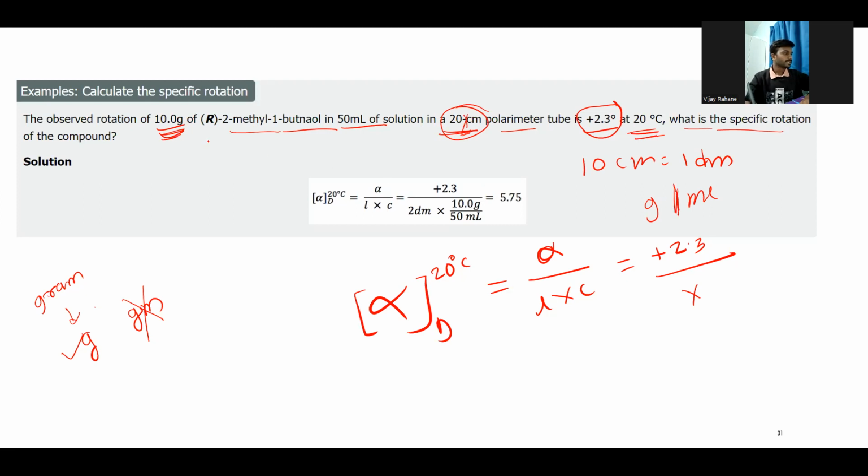So they have given 10 gram in the 50 ml. So we need to convert it into 10 gram divided by 50. So this concentration we need to.